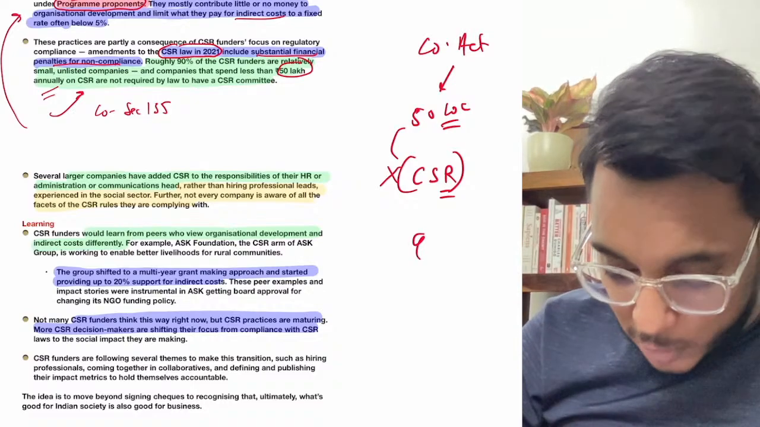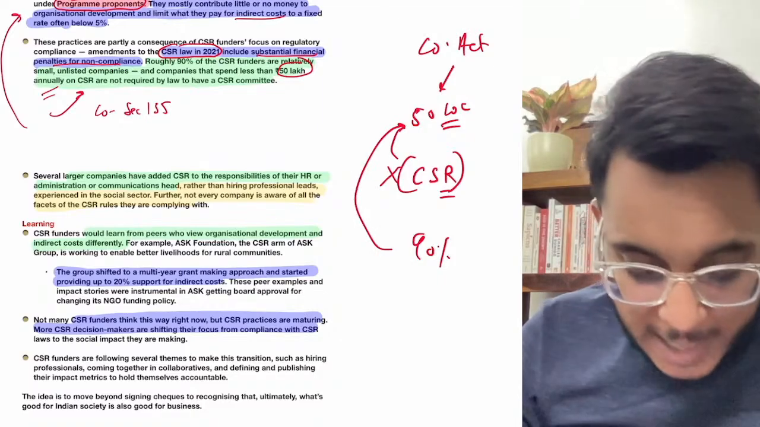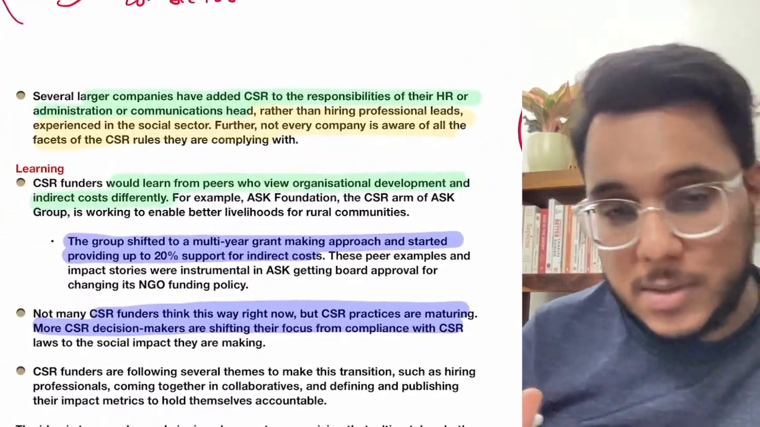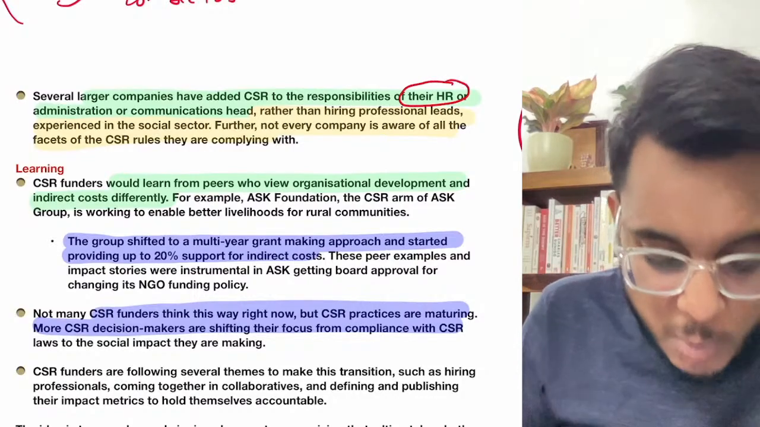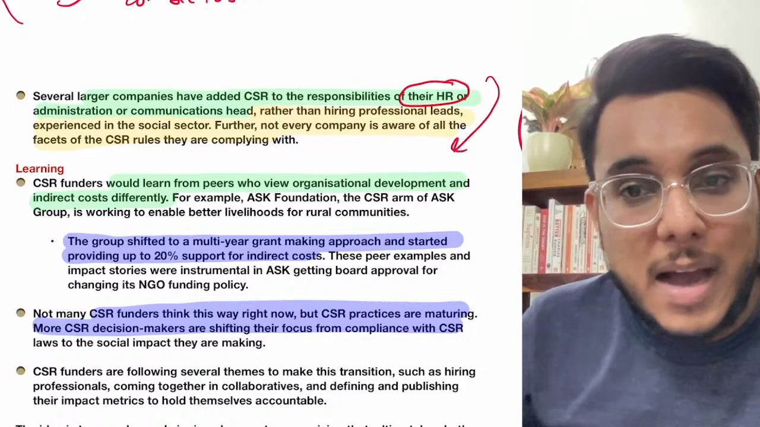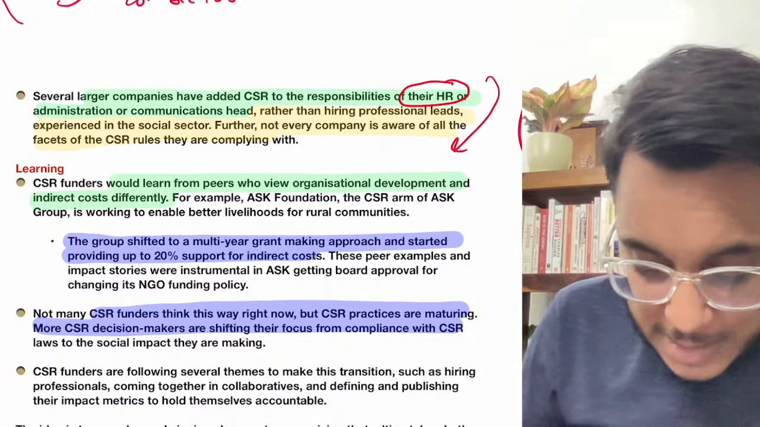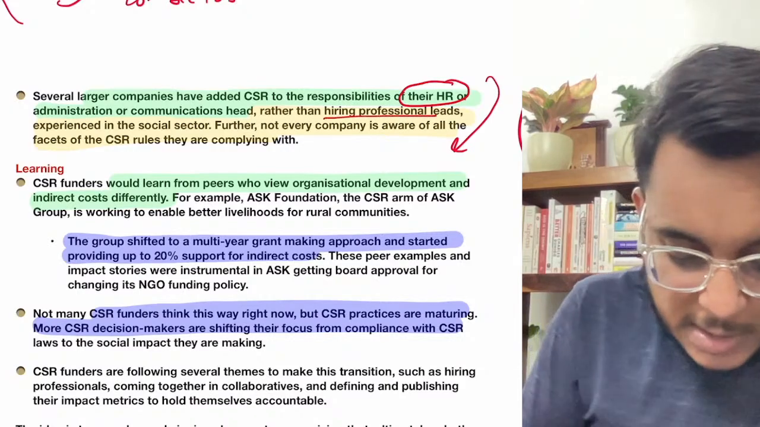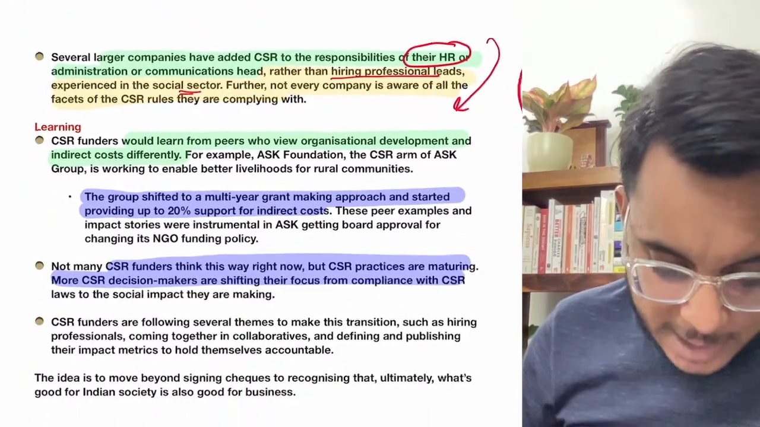Now 90% of the corporates that are donating are coming in this particular category. Rather than having a specific committee, they have given the CSR responsibilities to their human resource department, and that human resource department is just doing a kind of lip service. Is it clear or not? Basically, they are not hiring professionals in this social sector, they are just doing lip service.